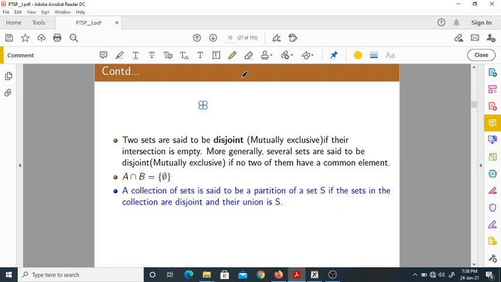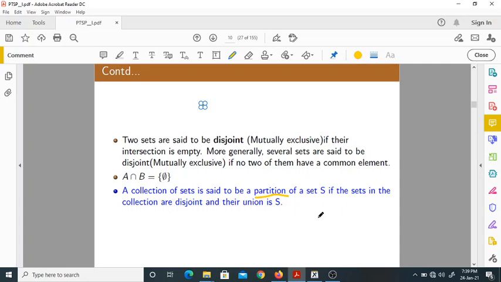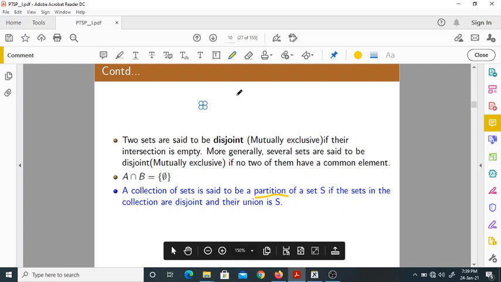Now, the next thing is the partition of a set. What is a partition of a set? Simply something like this. If you take a total set, we have taken a set S, this set.